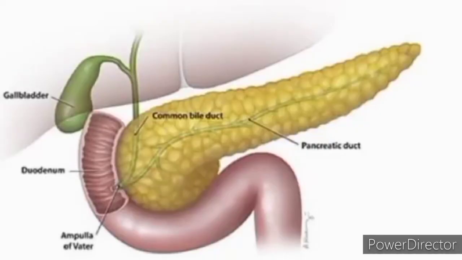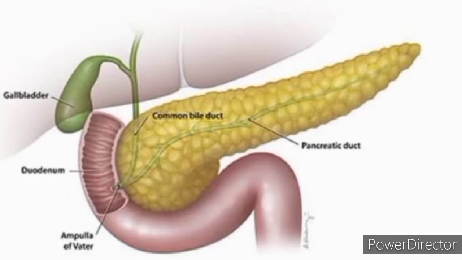Now children, this is a picture of the pancreas in which the yellow structure which is shown is the pancreas, which is opening in the duodenum. Duodenum is the first part of the small intestine. Above pancreas there is shown a green structure which is known as gallbladder. 2 ducts are shown within the pancreas.